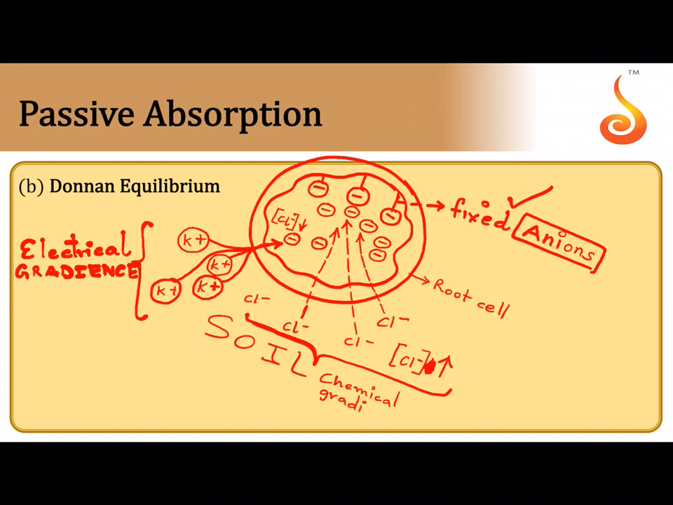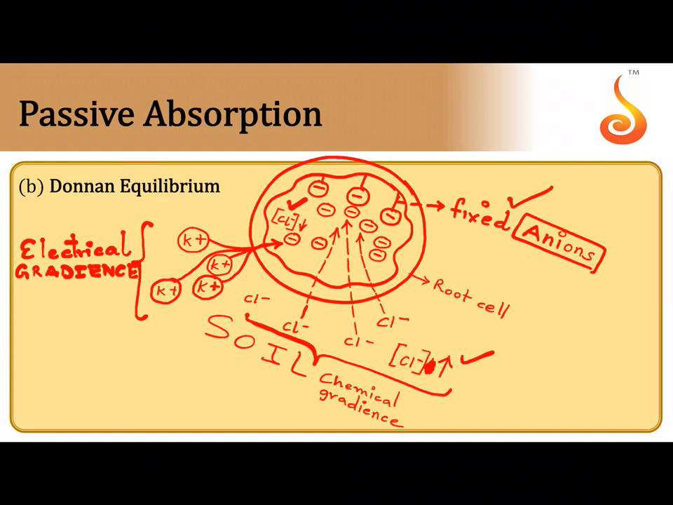So this is referred to as the concept of Donnan's equilibrium, where there is a fixed number of ions inside the cell. Say for example, there are negatively charged ions which are called anions. Outside the cell there is another species of anion which can freely move, like I gave you the example of chloride. Why is the chloride moving in? Because outside the concentration is high, inside the concentration is low.